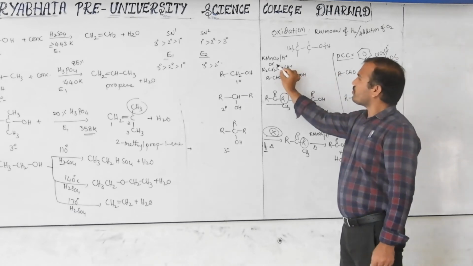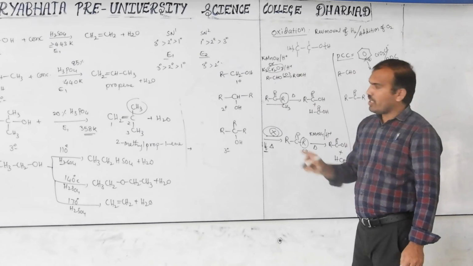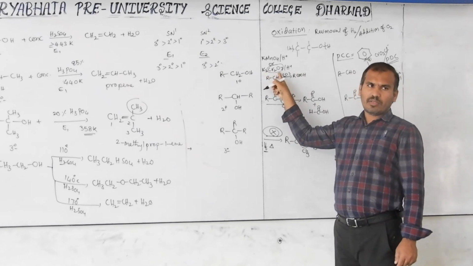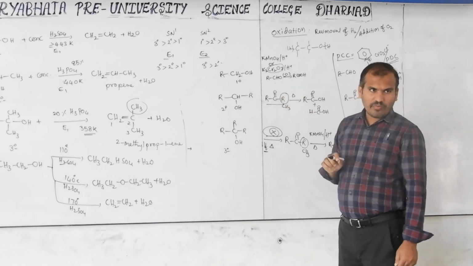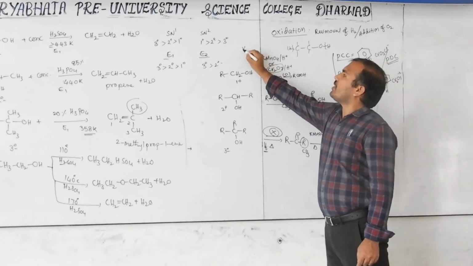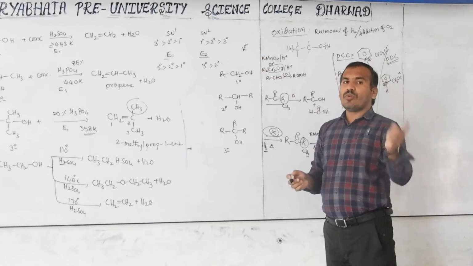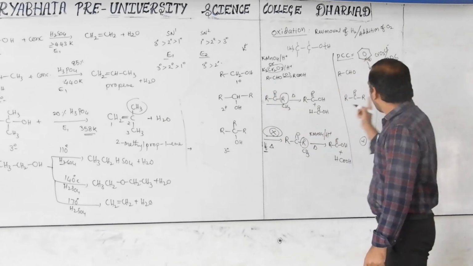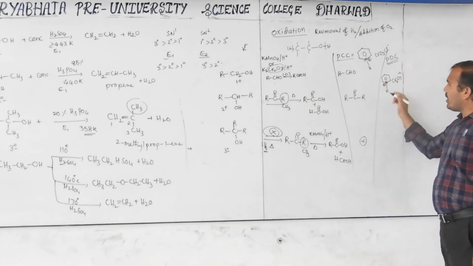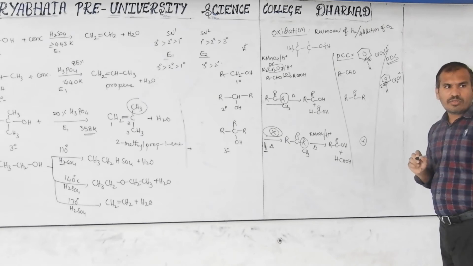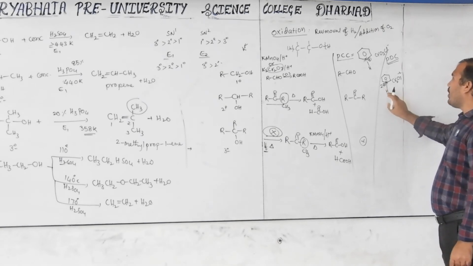This is like potassium dichromate, but potassium is not there. Pyridinium charge is plus, how many are there? 2. Here how much charge is there? 2. So this is called pyridinium dichromate.